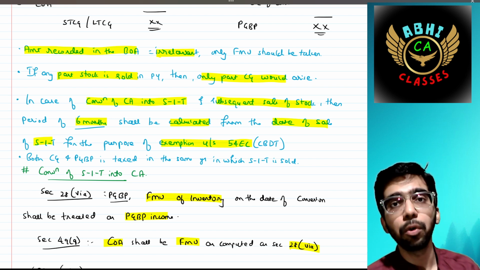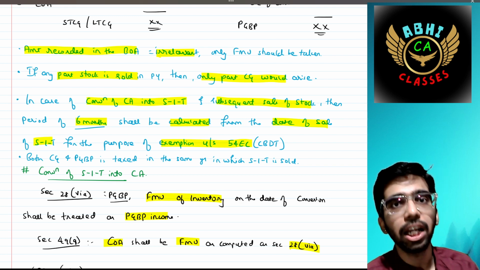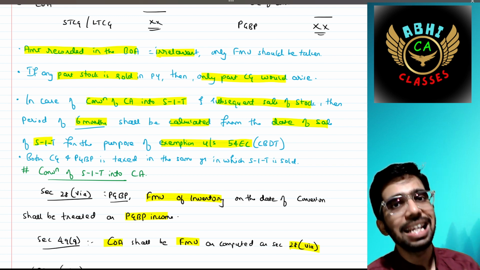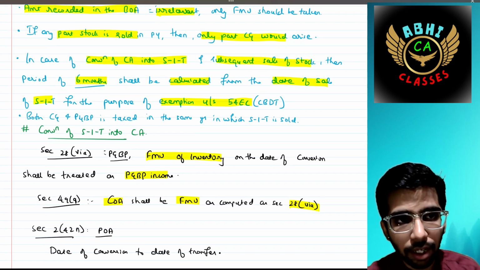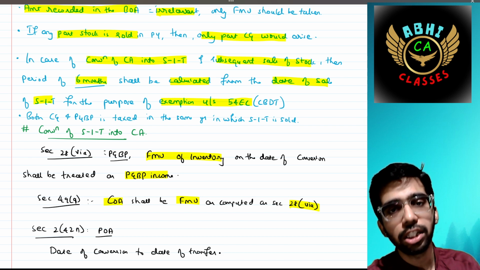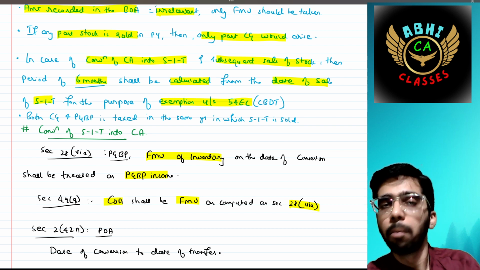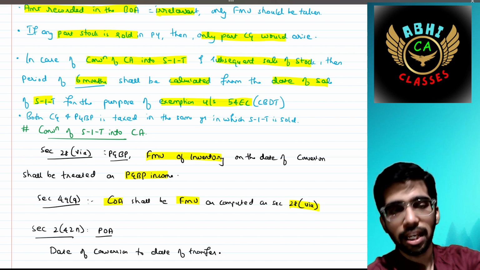The date should be computed from the date of actual sale of stock in trade, because on that date only the capital gain is going to be taxed, right? So this is logical. Both capital gain and PGBP are taxed in the same year in which the stock in trade is sold.